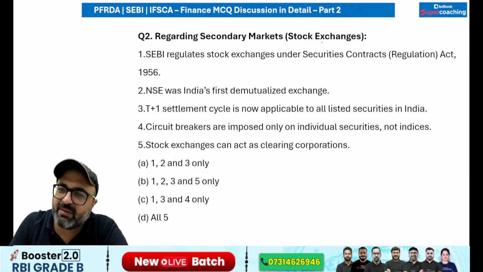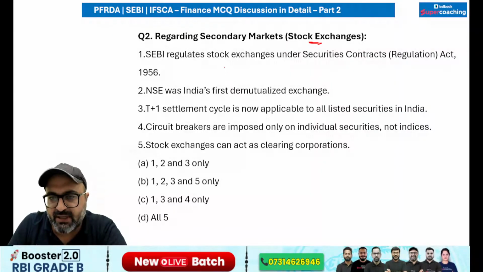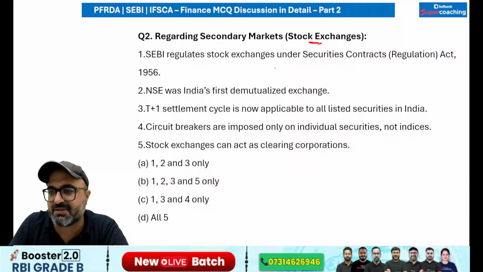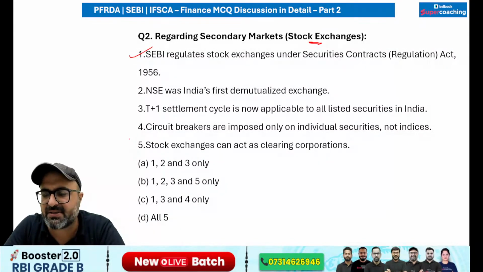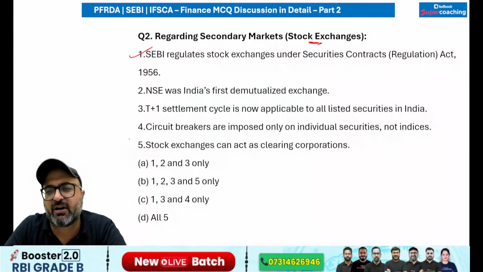Regarding the secondary market stock exchange, SEBI regulates the stock exchanges under Securities Contract Act 1956. That is absolutely correct. SEBI is responsible for managing or I would say regulating the stock exchanges. That is correct. Stock exchange is a platform where trading of second-hand or pre-issued shares is done.